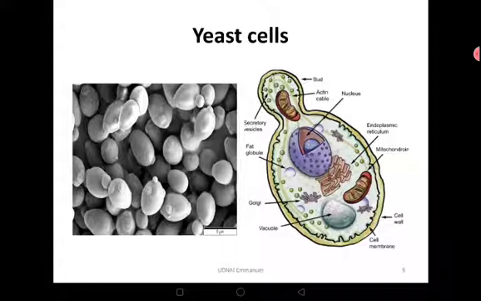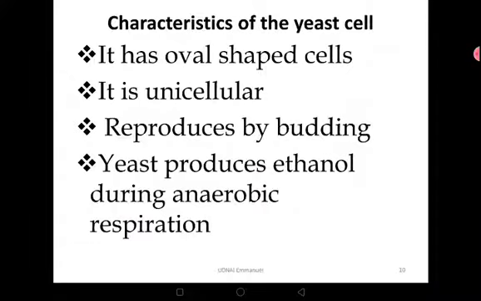And then what is special with it is that it develops buds, and you can see there the bud is developing, ready to detach and form a new cell completely. So other details are that it is oval shaped. The yeast cell is oval shaped, and it is unicellular, usually one cell, and reproduces by budding.